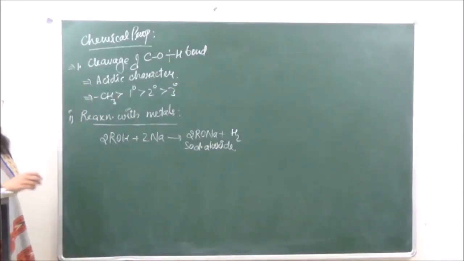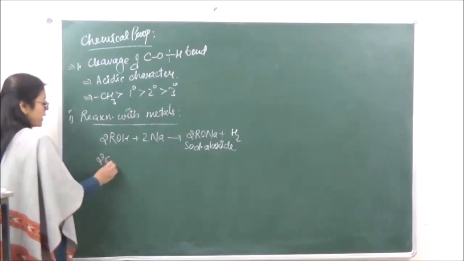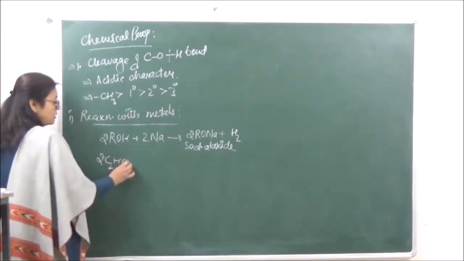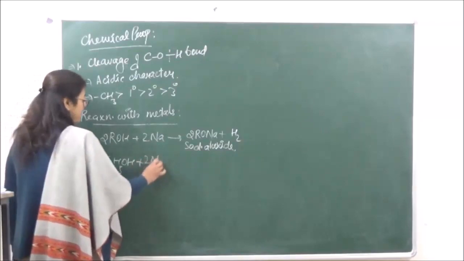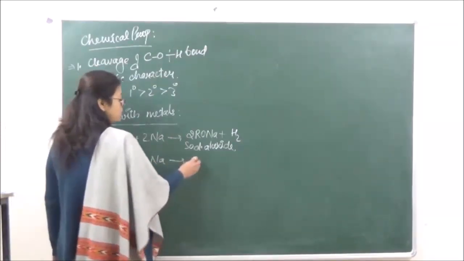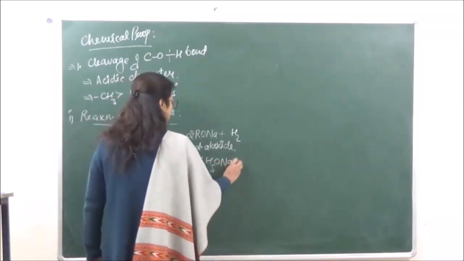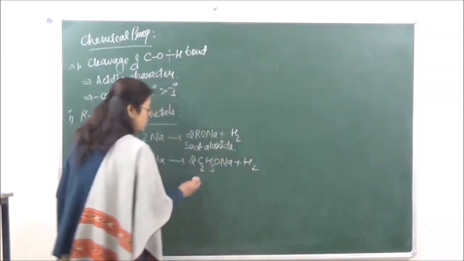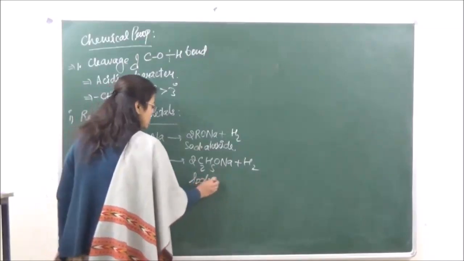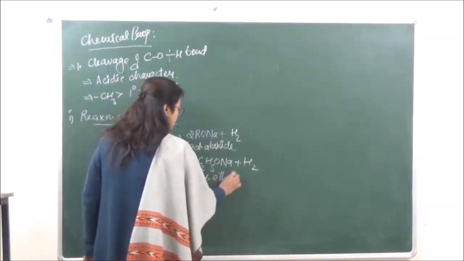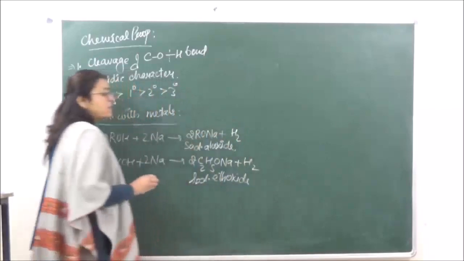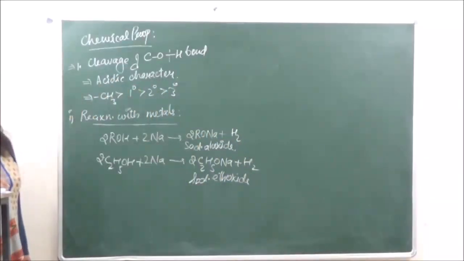Okay? Then we have, let's take an example over here. We are taking ethyl alcohol plus sodium to give us sodium ethoxide plus hydrogen.